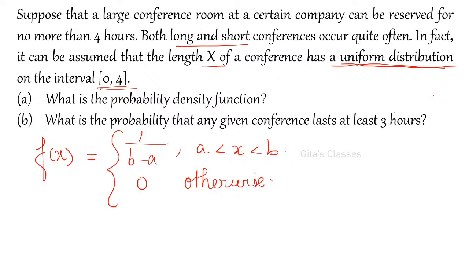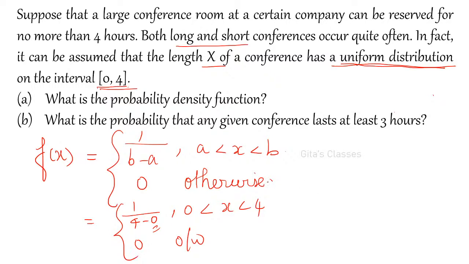Yes, Shivakumar, Simra, Karunakar, Dinesh, tell me. In what interval it is defined? Are you able to follow this? f of x is a uniform distribution. Then 1 by, yes, very good, excellent. 0, comma 4, yes, all of you are right. Therefore, it will be 1 by 4 minus 0. Shivakumar is right, Simra is right, Dinesh is also correct. Understood, right? So, 0 less than x less than 4. Here a value is 0, b value is 4. So, 0 otherwise.